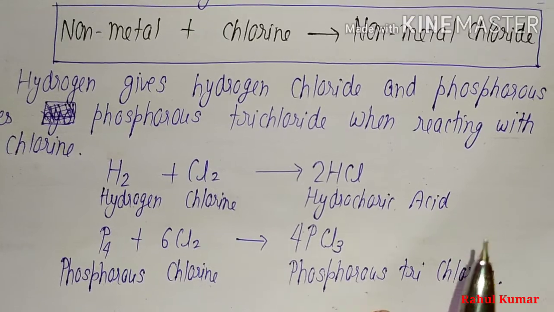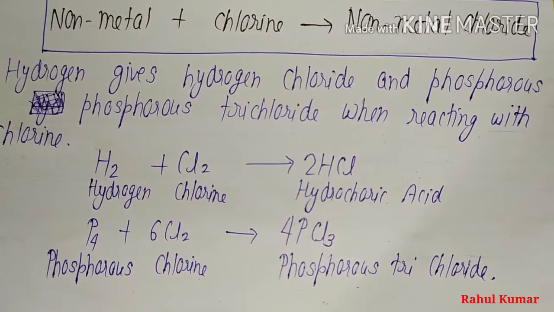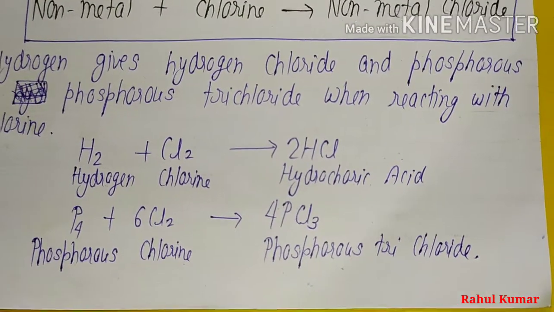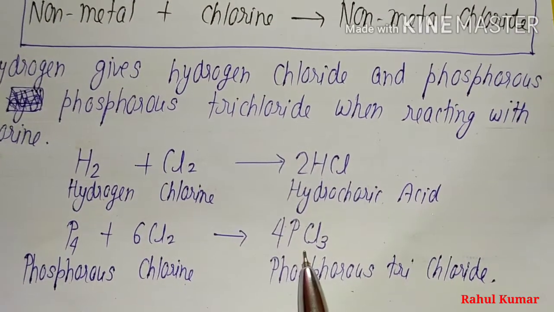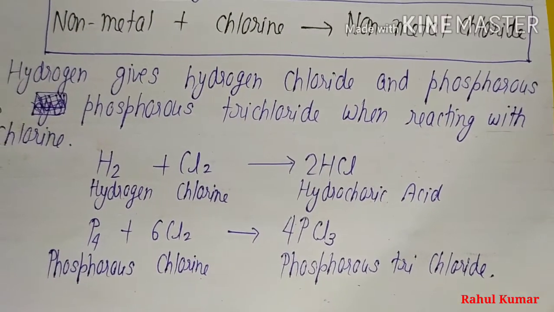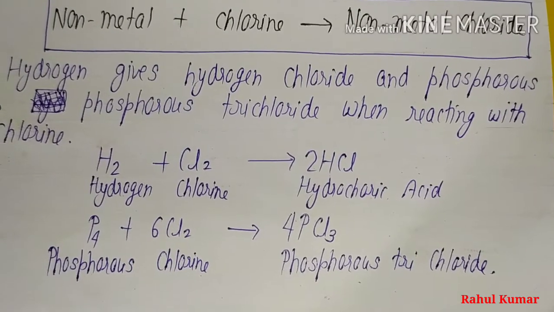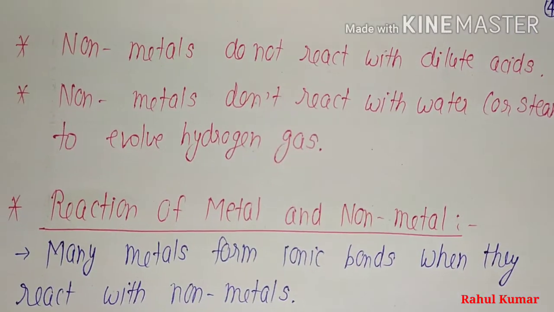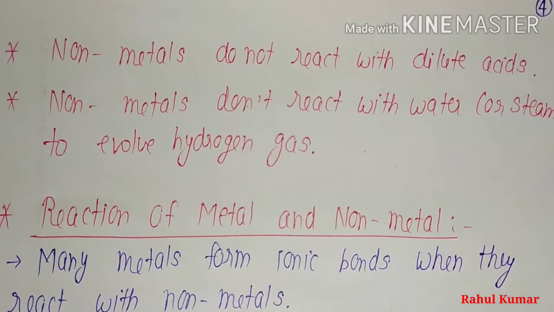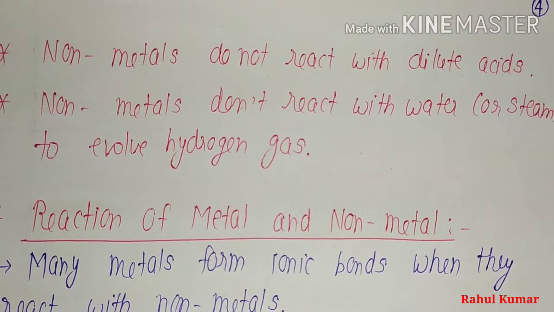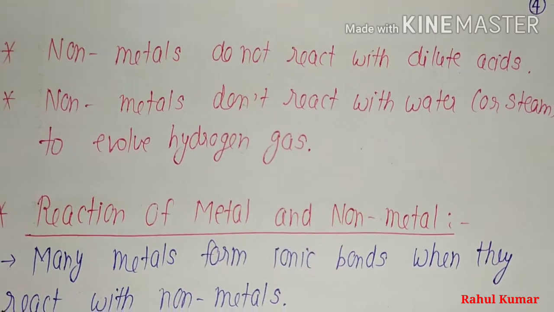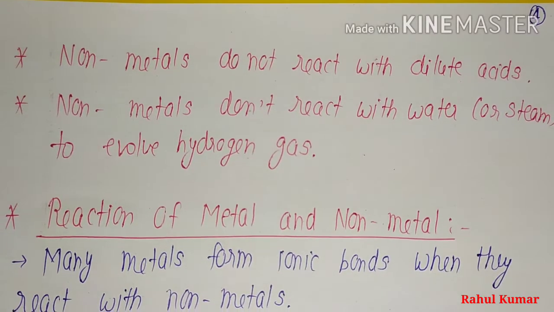When phosphorus reacts with chlorine, it forms phosphorus trichloride, PCl3. So this is the reaction of nonmetals with chlorine. Some more properties: nonmetals don't react with dilute acids. Nonmetals don't react with water or steam to evolve hydrogen gas.